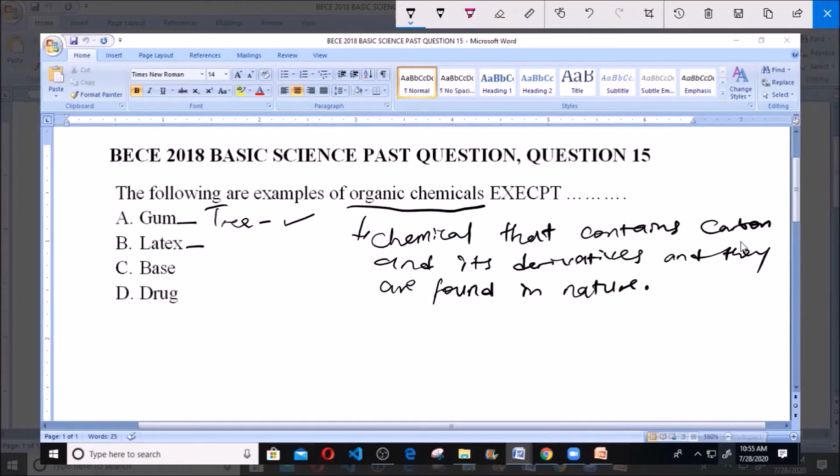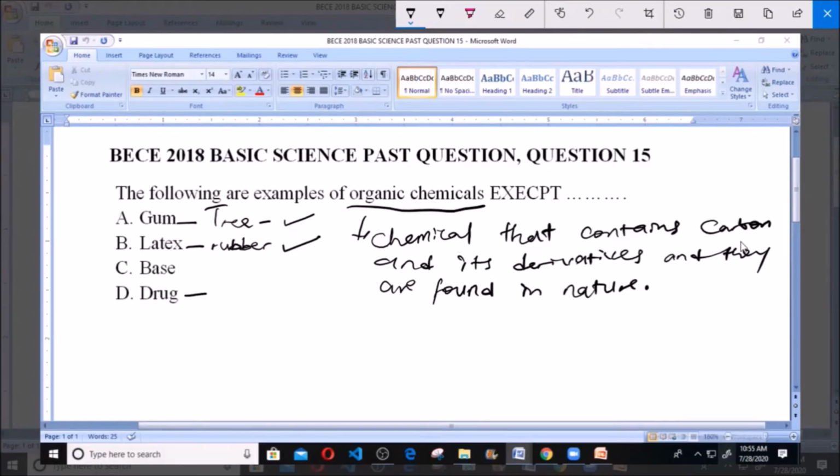B here says latex. And an example of a tree where you get latex from is your rubber. And like we know, rubber occurs in nature, because rubber is a tree and latex can be gotten from rubber. And it consists of carbon and its derivatives. Now D here says drugs.